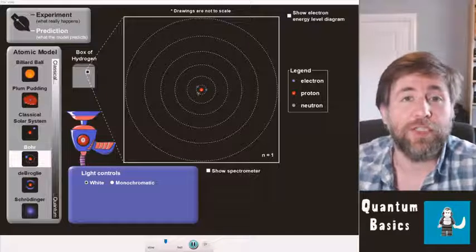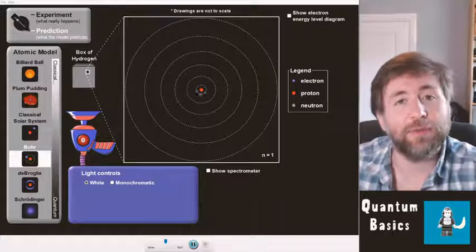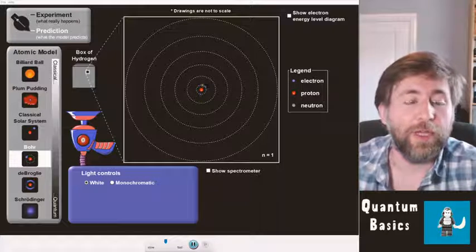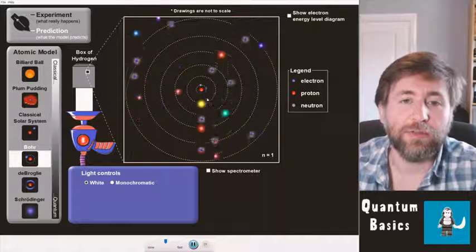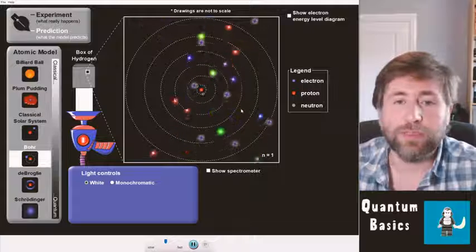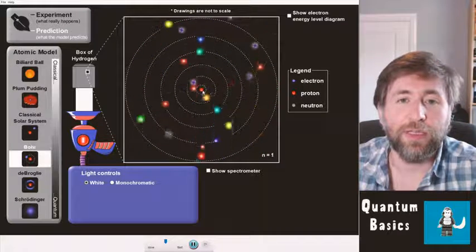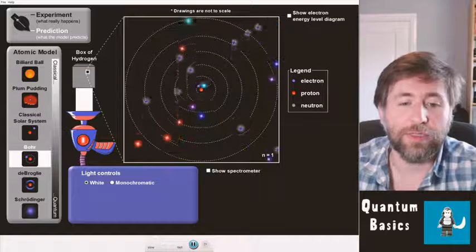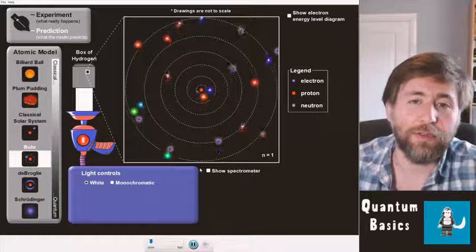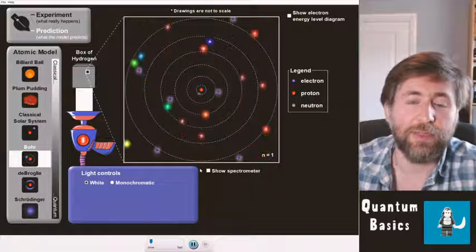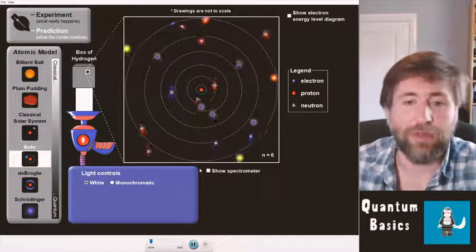So I've got the PhET simulation here, an absolutely amazing simulation. You can work through all of the different models of the atom. We're just going to stick with the Bohr model for now to help us understand exactly what's happening when photons, these are the photons of light, interact with the electrons in an atom. Sometimes you will see the electron raising up the energy levels, and that is when it is absorbing a photon. I'm going to slow it down a little bit so hopefully you can see an individual event happening. Notice that it won't interact with a lot of the frequencies of light, they'll just go straight past it, because there is no energy level change which corresponds to that frequency.